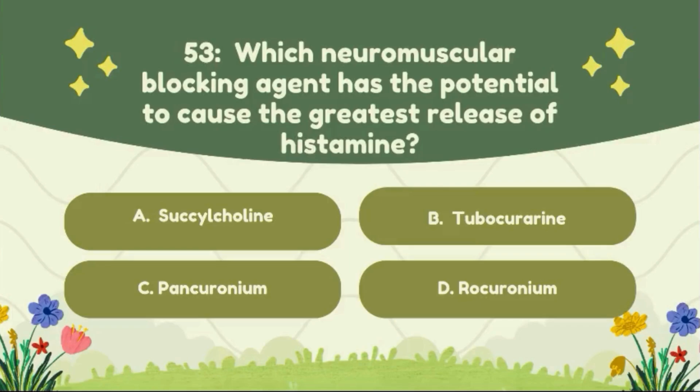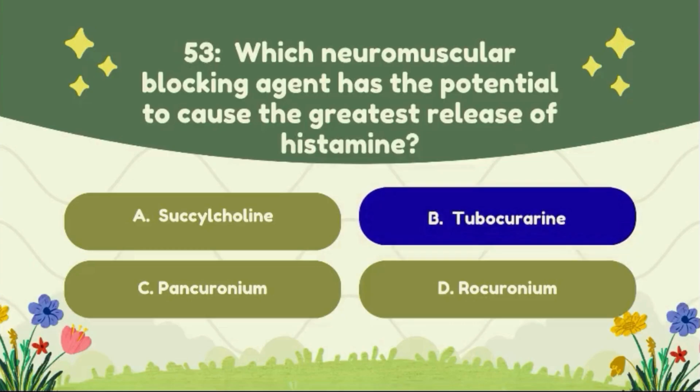Question number 53. Which neuromuscular blocking agent has the potential to cause greater release of histamine? Option A, succinylcholine. Option B, tubocurarine. Option C, pancuronium. Option D, rocuronium. The correct answer to this question is option B, tubocurarine.